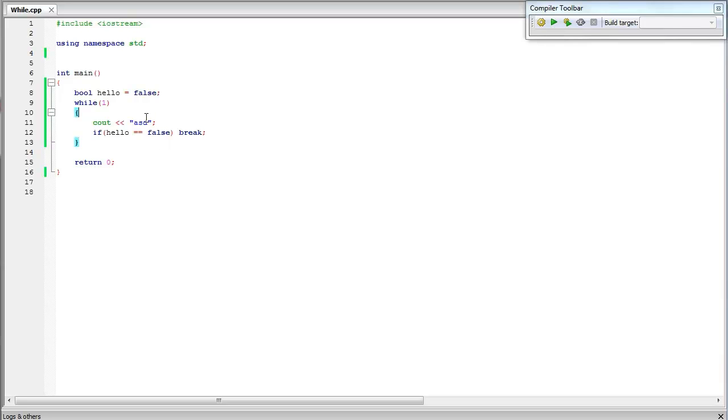Next thing we're gonna learn is gonna be do while loops, which are kind of the same but a bit different, just a bit different. Make sure you understand the following code because we're gonna use it a lot.